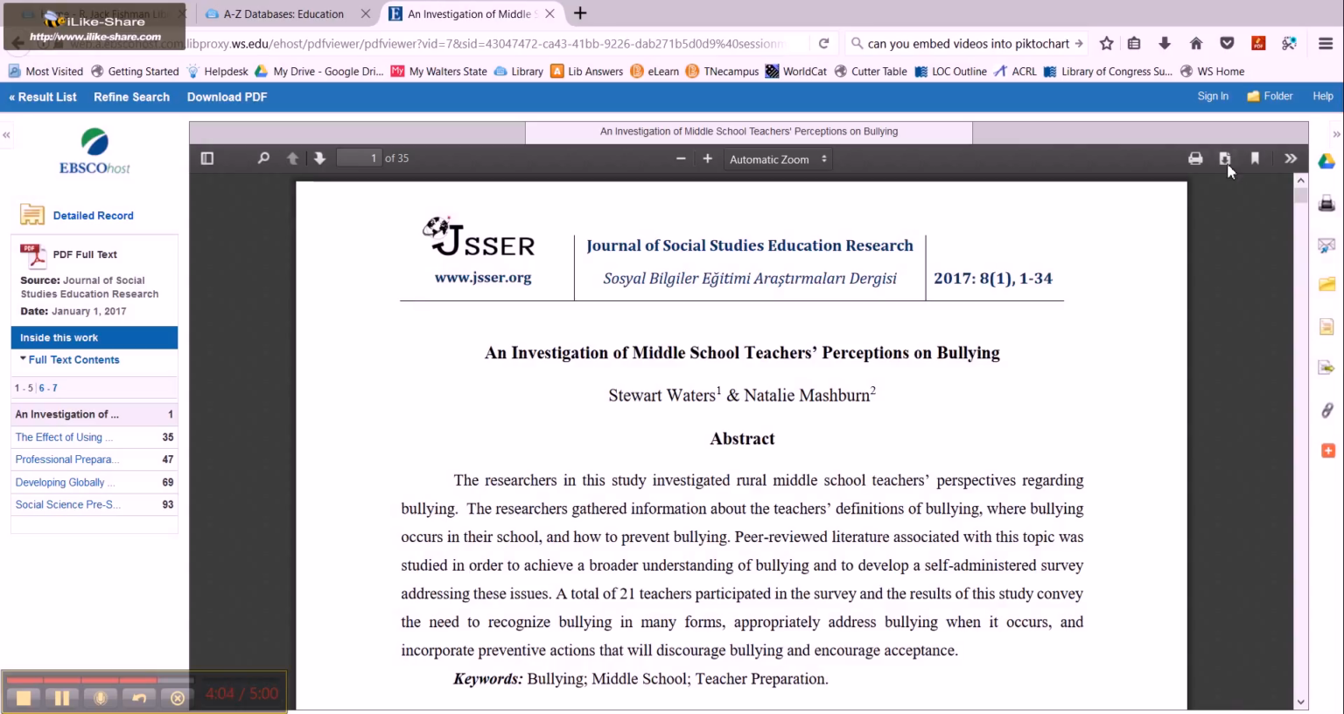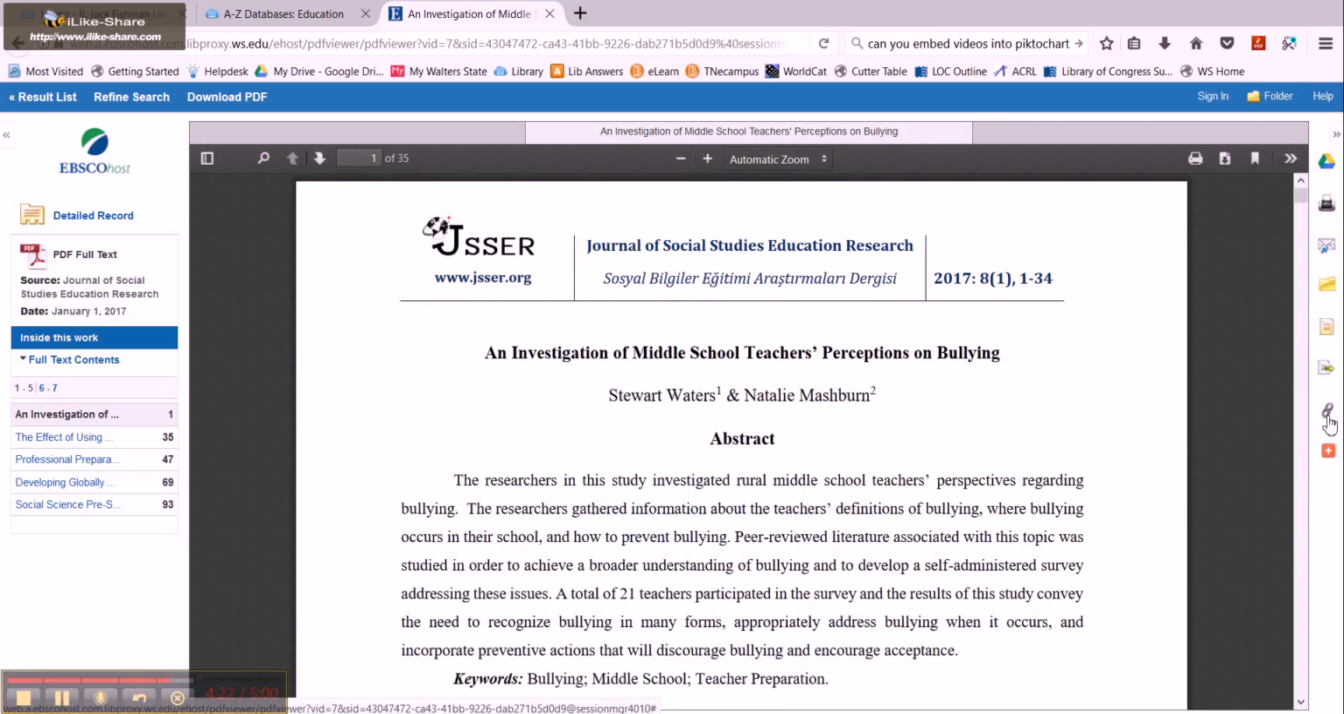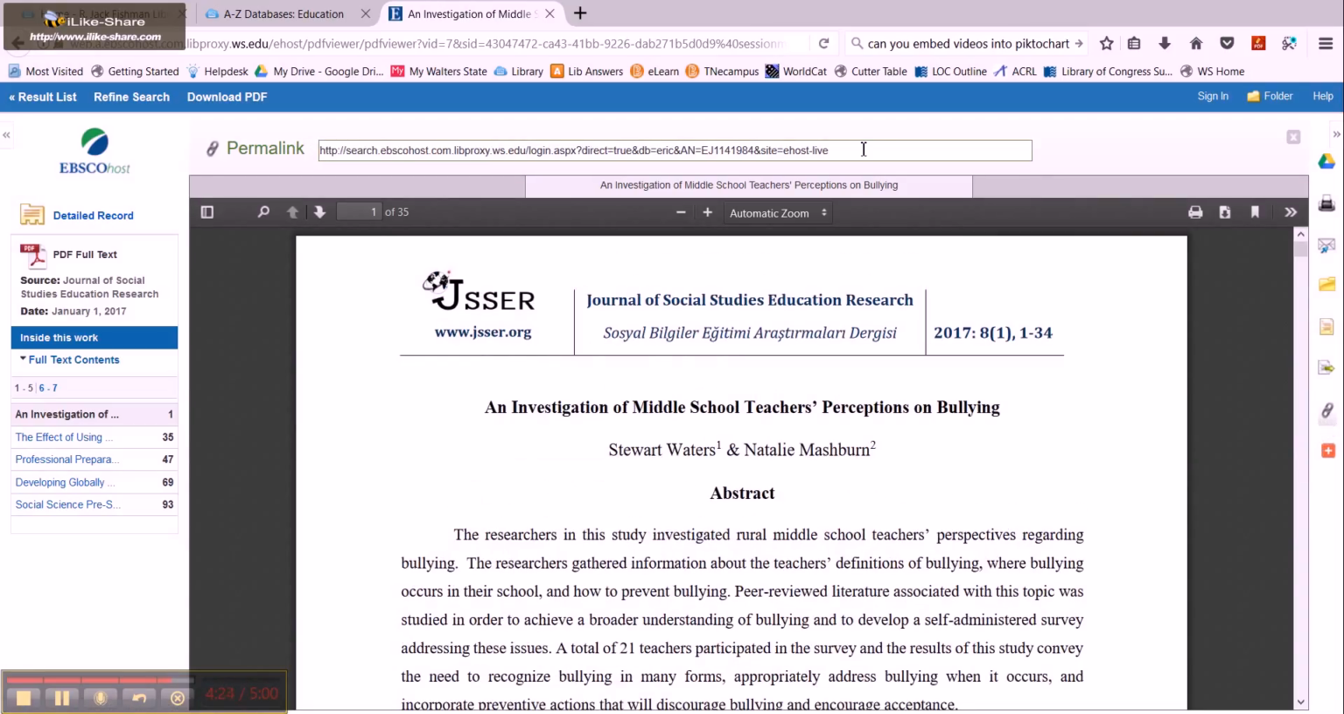And so you can download here and save it to a flash drive or some kind of cloud storage if you wanted. You can print it off. You can also email it to yourself. And when you do that, you would just put your email address here and even change the citation to APA. You can also click on the link here for the permalink, and this will take you directly to this article, not the link above, but this one takes you to the article.